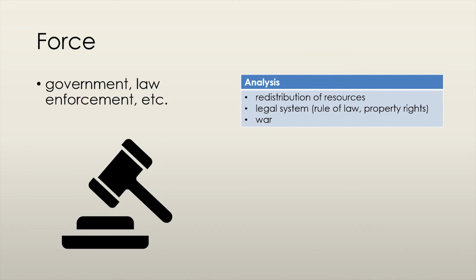Force is different from a command system in that there may not be a single centralized authority giving out commands. In the case of property rights, the police would investigate a break-in and catch the thief, but the legal system would then process and sentence the robber. Neither the judicial system nor the police do both things. Using force allows governments to redistribute income in an economy. However, using force to redistribute wealth from one country to another by waging war is not a good allocation method.